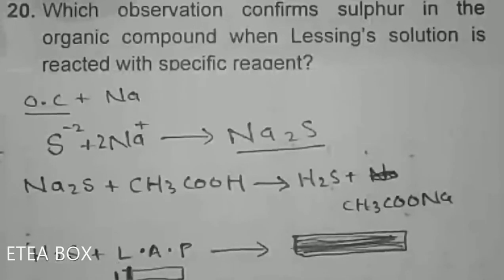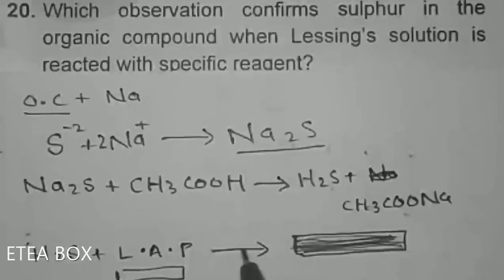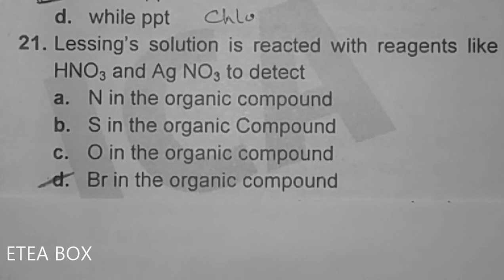Instead of taking lead acetate paper, you can also take the lead acetate solution. When we react this with sodium sulphide, it will give a black precipitate in the solution, so it will confirm the presence of sulphur. Lassaigne solution is reacted with reagents like HNO3 and AgNO3, nitric acid and silver nitrate, to detect halogens. Now we know that in order to detect the halogen in an organic compound, we use nitric acid and silver nitrate. Here option D is correct.